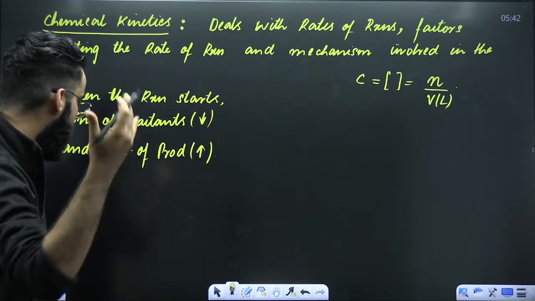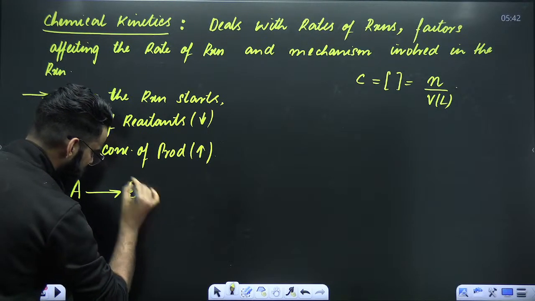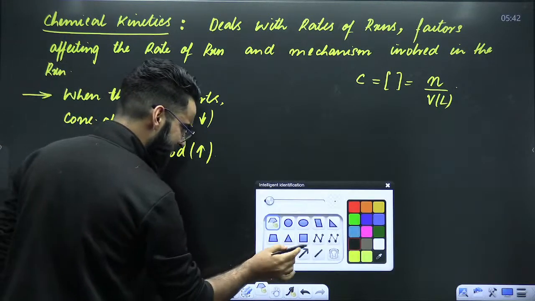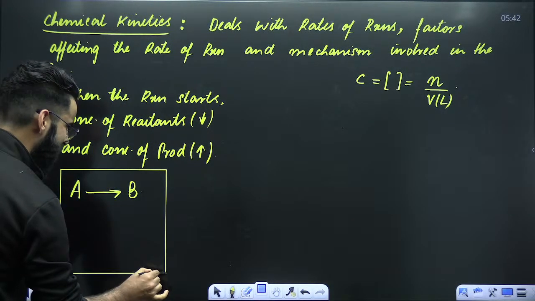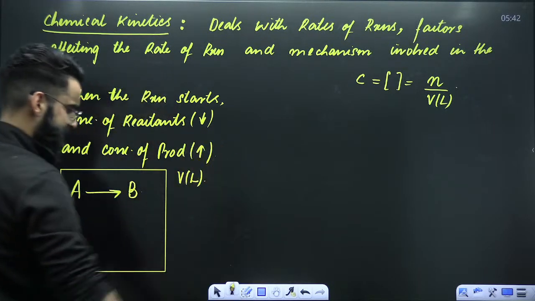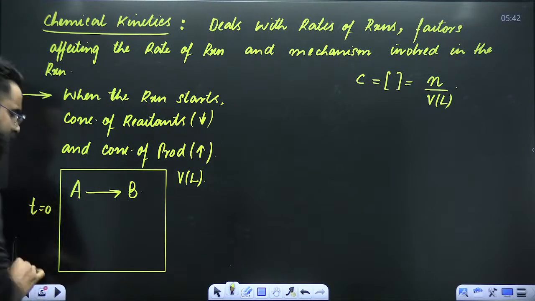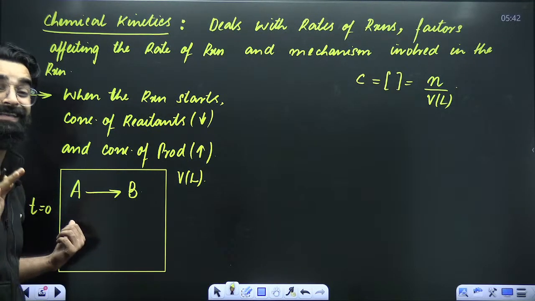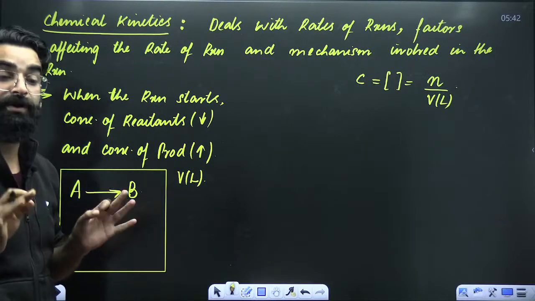Try to understand. My dear students, for example, you have got the reaction A gives B. Let's assume this is the reaction. Imagine that this reaction is taking place in a container whose volume is, let's assume, V liters. Now, for example, at time t is equal to 0, which means the reaction has not started yet. That means the reactants have not got converted into products yet.